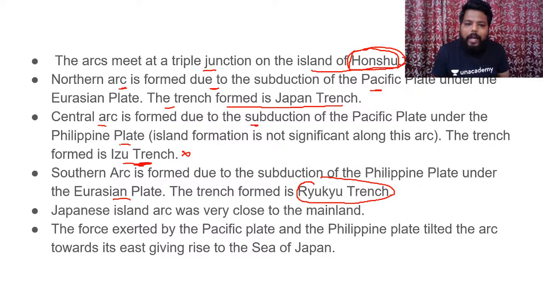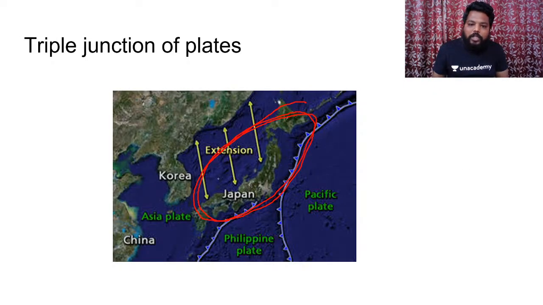If you could remember and write, that would be best, but my suggestion is you can't remember them 100%. I can guarantee you would have a huge amount of confusion. Rather than writing confused answers, better to write a crystal clear answer which an examiner can understand. Clear? The Japan island arc was very close to the mainland, and the force exerted by the Pacific plate and the Philippines plate tilted the arc towards the east, giving rise to the Sea of Japan. You can see here in this junction you would have the Sea of Japan. Done.